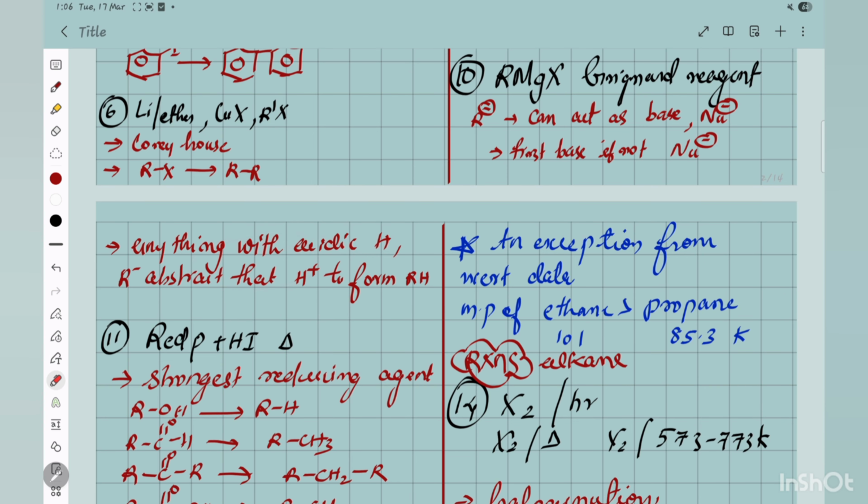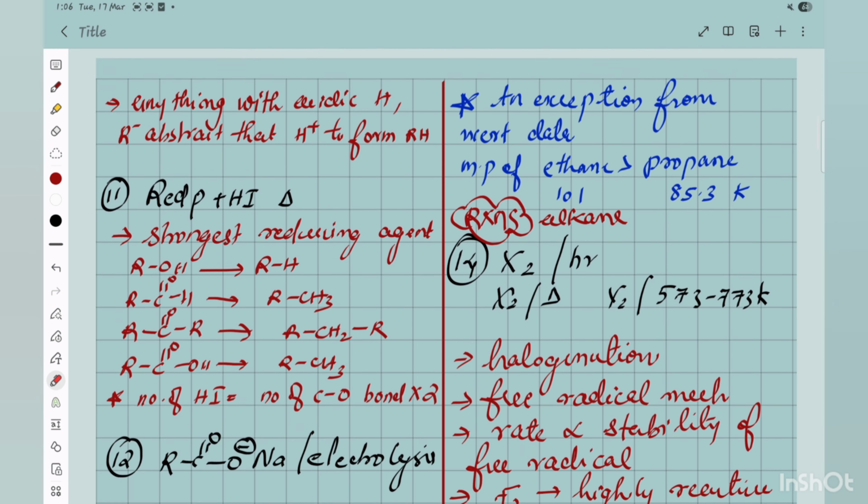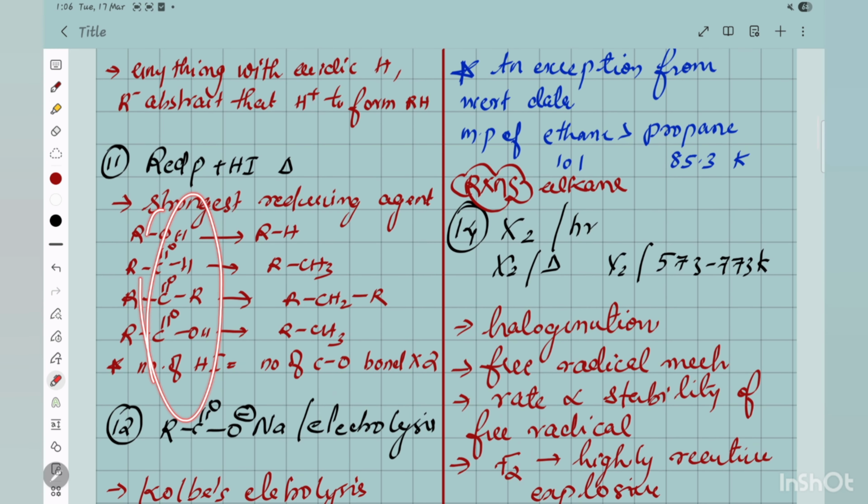And red phosphorus in HI is the strongest reducing agent you have. It means all the oxygen containing compounds, and even RX, will be converted to alkane.